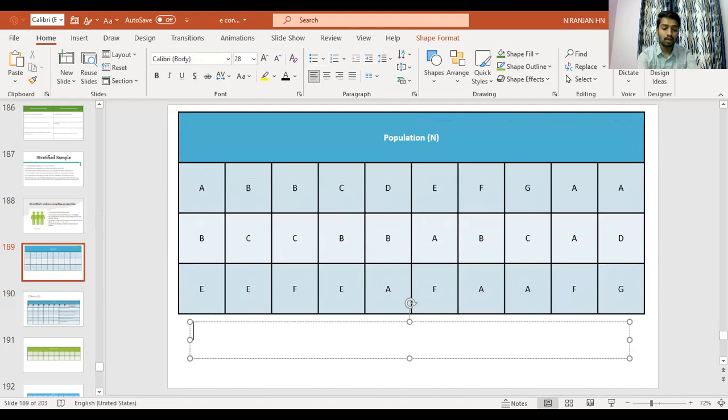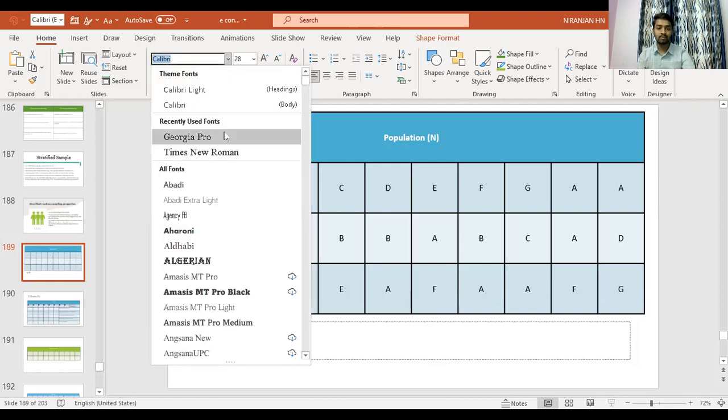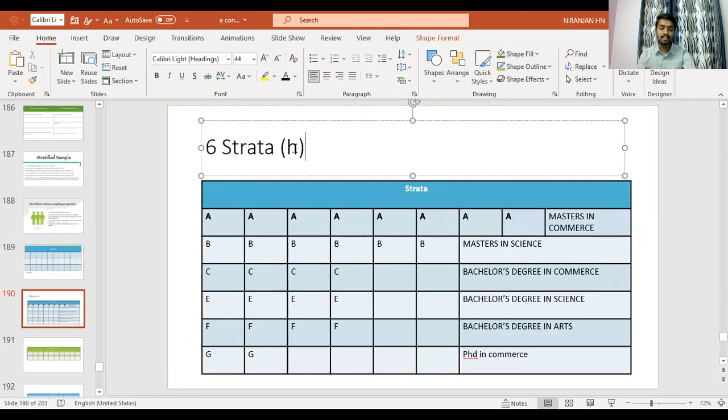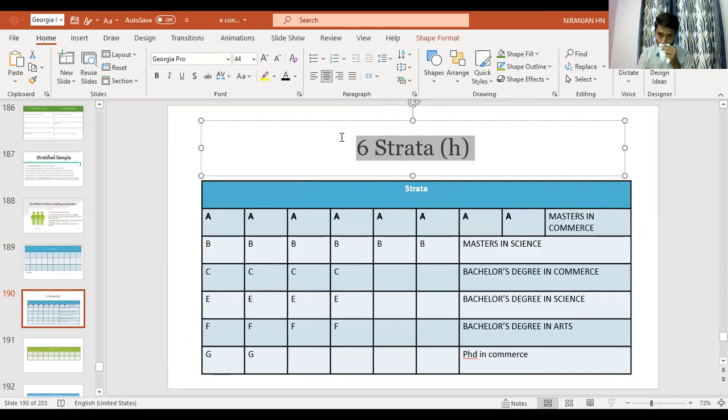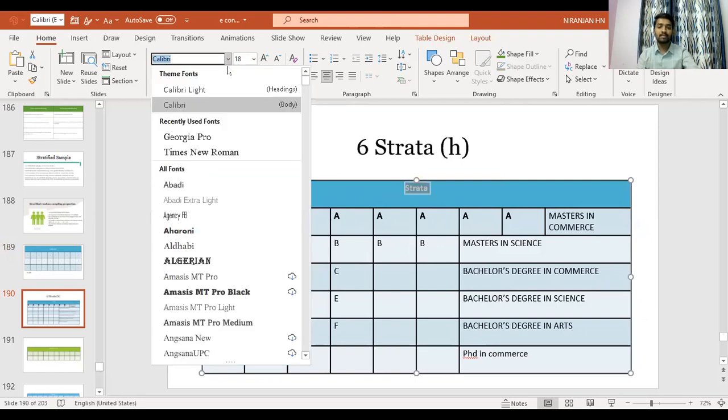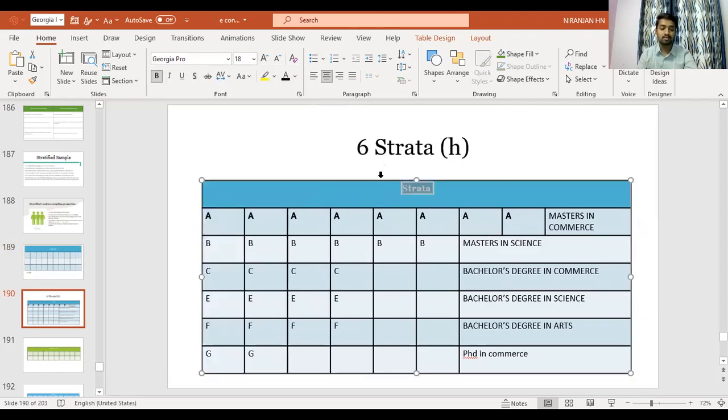So N equals 28. My total population equals 28, and I have 6 strata, 6 subgroups. So stratum is always denoted or represented by small h.